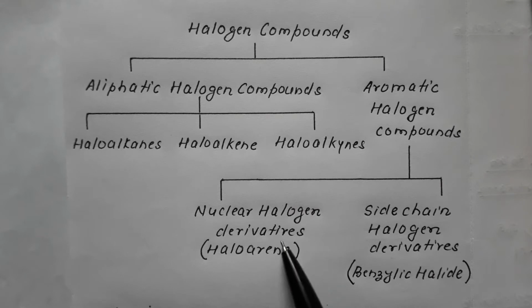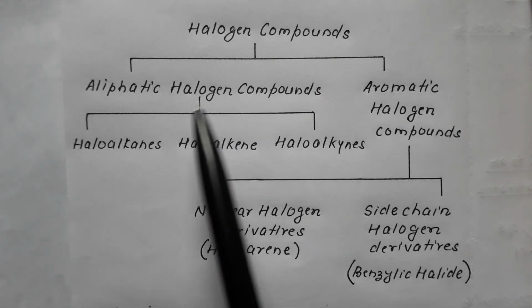And the other is the side chain halogen derivative, in which a molecule is having an aromatic ring but the halo is attached to the side chain and not to the ring, also termed as benzylic halide.